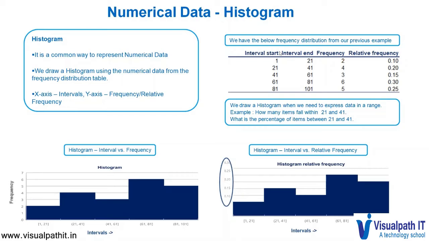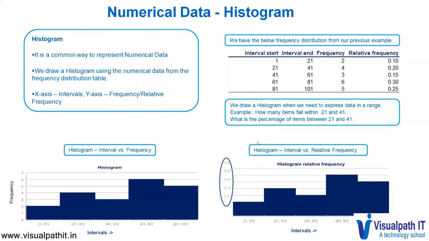So let us look at the frequency distribution table first. We have the intervals start from 1 to 21, 21 to 41, 41 to 61, and each of them having frequencies and relative frequencies. Looking at the first graph, which is drawn with interval versus frequency, we can clearly make out that between the interval 1 to 21, there are two items. Between the interval 21 to 41, there are four items.